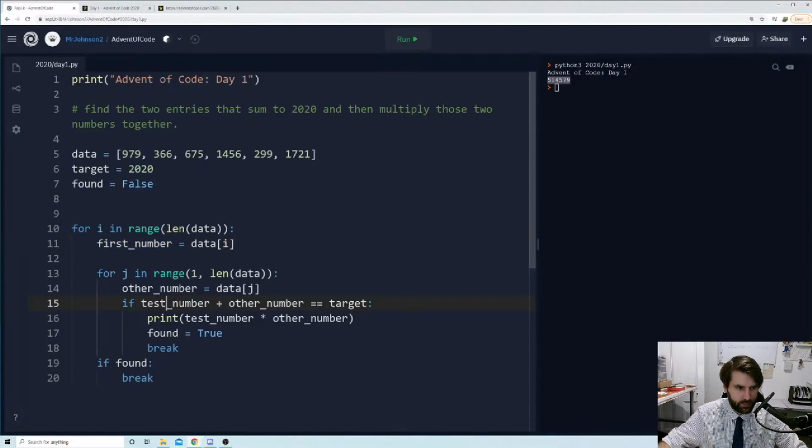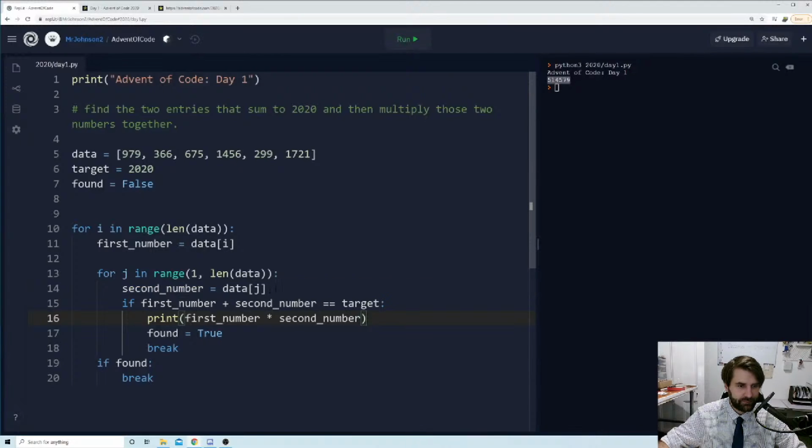Now, actually, test number, I'm going to change this to first number, and I'm going to copy all instances of test number. I'm not happy with that variable name. I'm also going to change other number to, let's say, seconds number. It's gone from bad to slightly better.